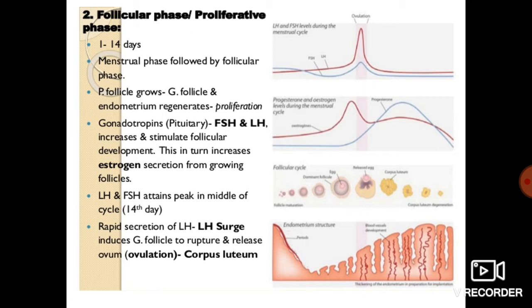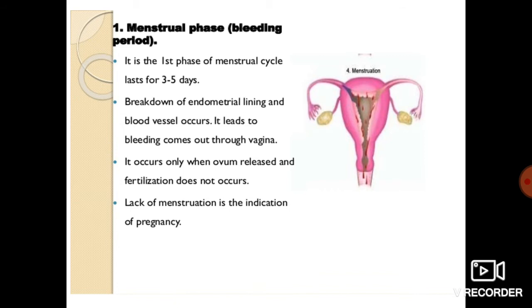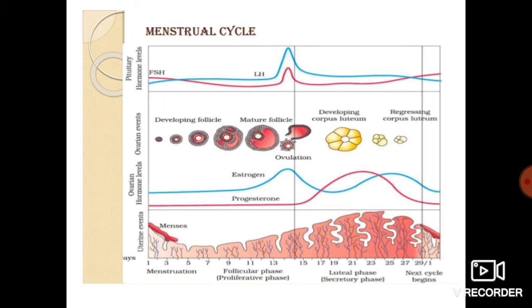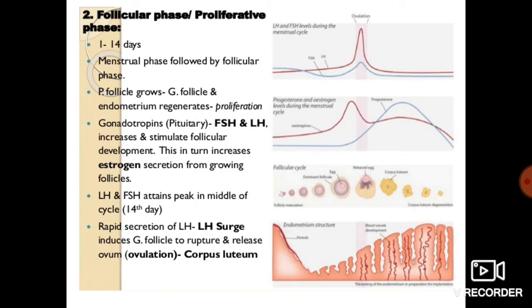for the next cycle. Gonadotrophins, that is FSH and LH, increase and stimulate follicle development. This in turn increases estrogen secretion from the growing follicle, as we have already seen. So the estrogen level will increase. LH and FSH attain a peak in the middle of the cycle. Already we have seen in this diagram, at the peak in the middle of the cycle, this LH and FSH level will increase. Okay, and you have seen over here the estrogen level is also increasing during this phase. LH and FSH attain a peak in the middle of the cycle, that is the 14th day.